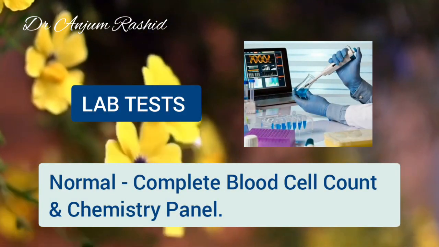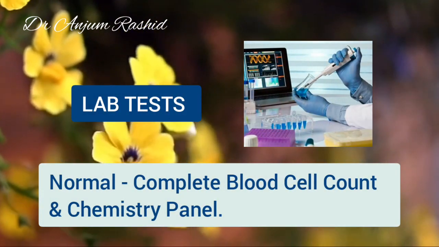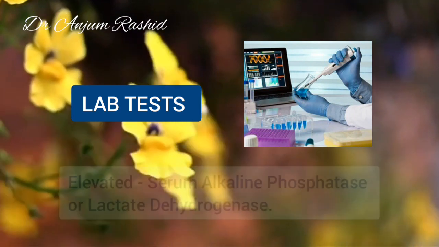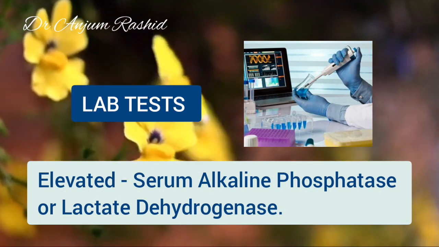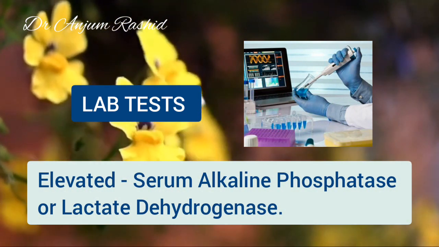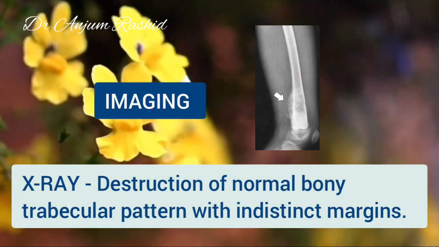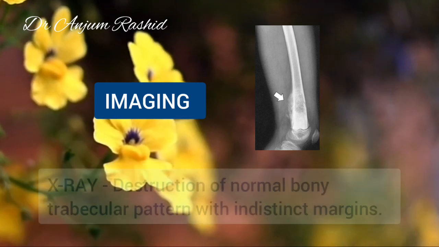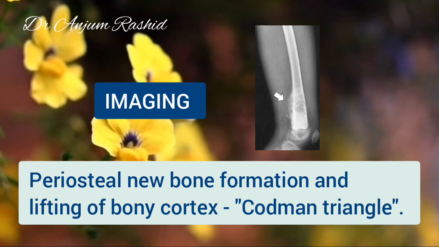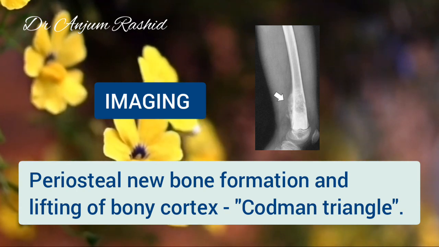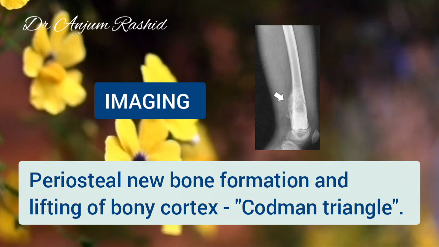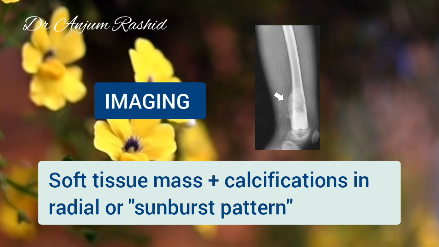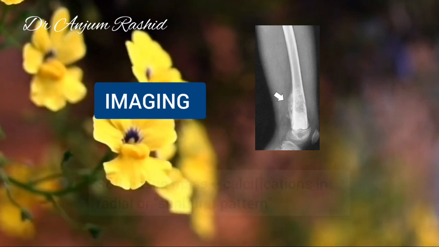Now, in osteosarcoma, results of routine lab tests such as complete blood cell count and chemistry panel are usually normal. However, serum alkaline phosphatase or lactate dehydrogenase values may be elevated. Now, X-ray findings show destruction of the normal bony trabecular pattern with indistinct margins. In addition, periosteal new bone formation and lifting of the bony cortex may create a Codman triangle. A soft tissue mass plus calcification in a radial or sunburst pattern are frequently noted.